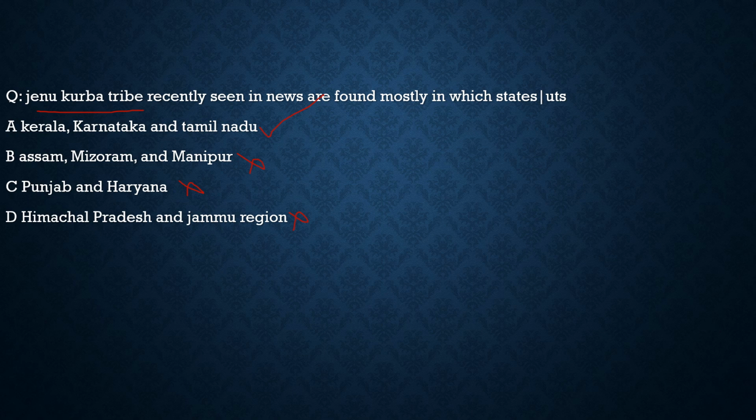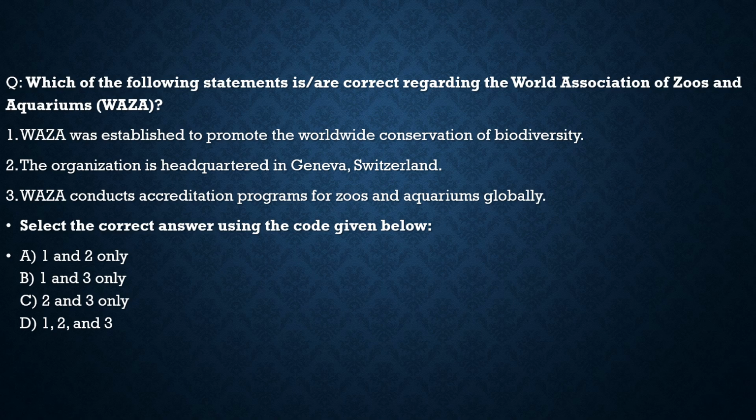With this, let's move to another question. It is about the WAZA, World Association of Zoos and Aquariums, as we discussed, as it has suspended the license of Delhi Zoo. So let's try to understand the statements with respect to it. It says WAZA was established to promote the worldwide conservation of biodiversity. Correct. The organization is headquartered in Geneva, Switzerland. It is incorrect. It is headquartered in Basel, Switzerland. The city is incorrect here. Country is correct. So Basel, Switzerland, not Geneva, Switzerland.